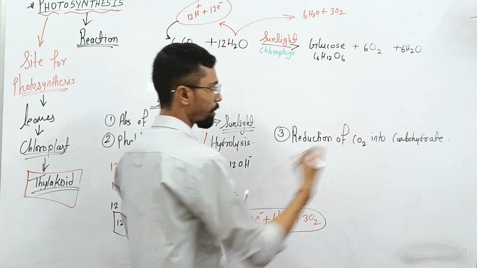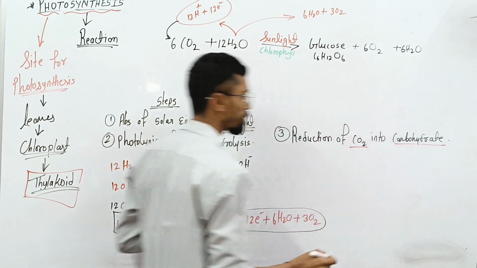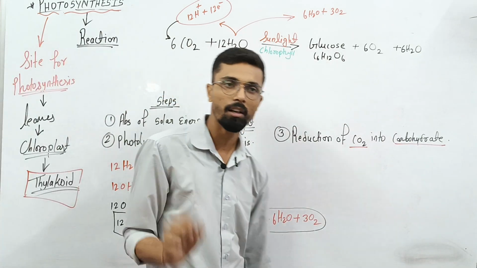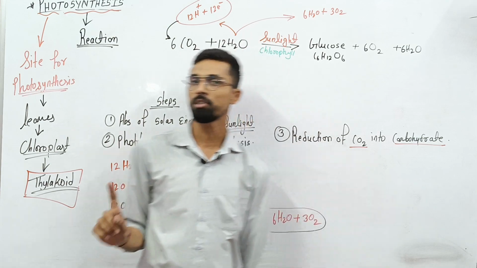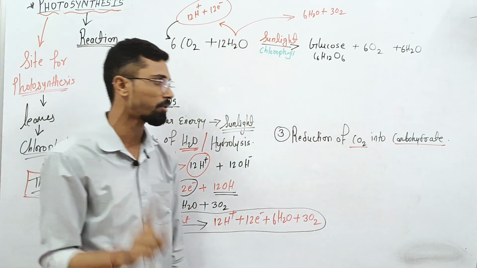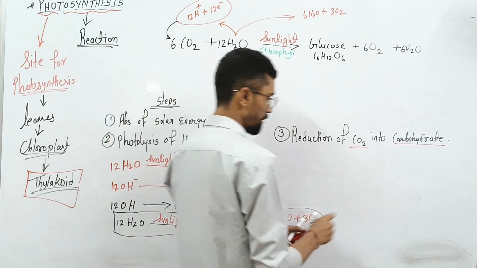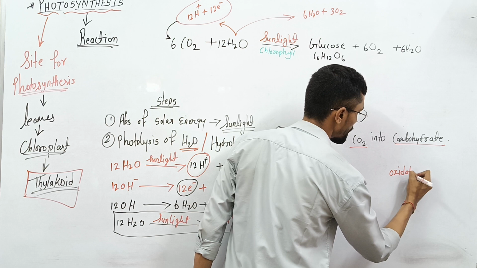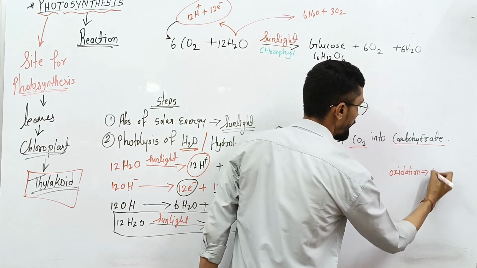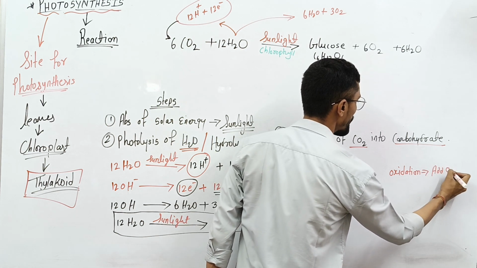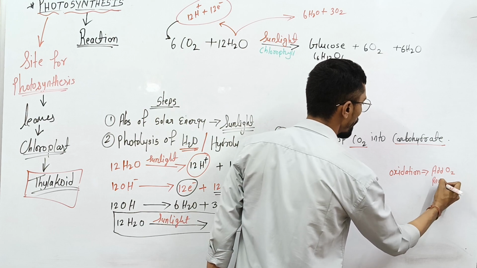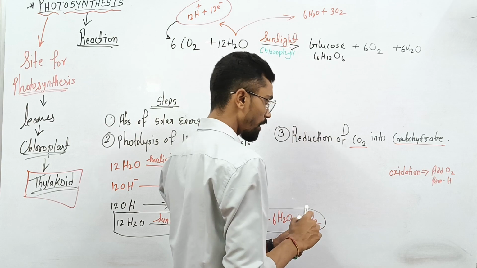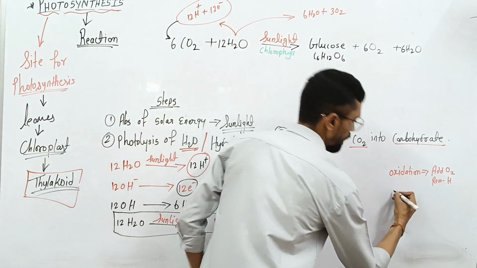So this is an important process, the steps of photosynthesis, where, as we all know, there are oxidation and reduction. Oxidation is what? Addition of oxygen, removal of hydrogen is oxidation. You can write over there: oxidation, addition of oxygen and removal of H plus ion. Okay, this is oxidation.